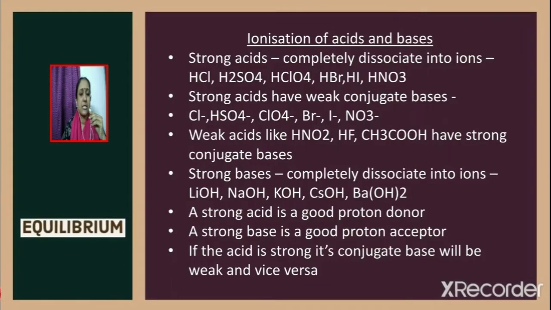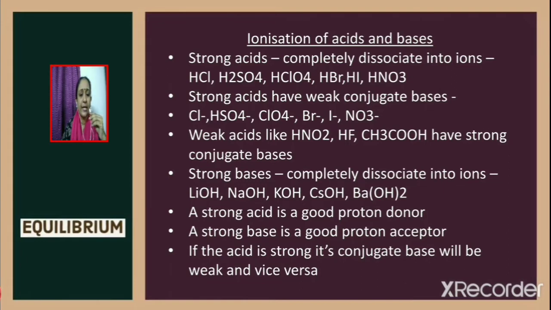Next we shall consider ionization of acids and bases. We know that strong acids completely dissociate into ions. And strong acids are hydrochloric acid, sulfuric acid, perchloric acid, hydrobromic acid, hydroiodic acid, nitric acid. Strong acids have weak conjugate bases. That is, if the acid is strong, its conjugate base will be weak.